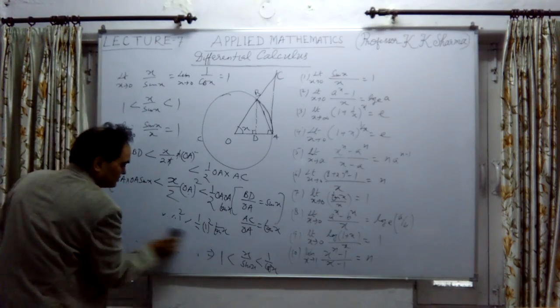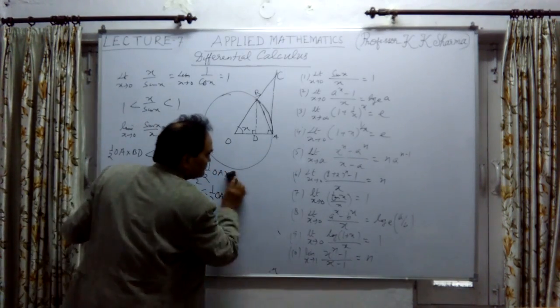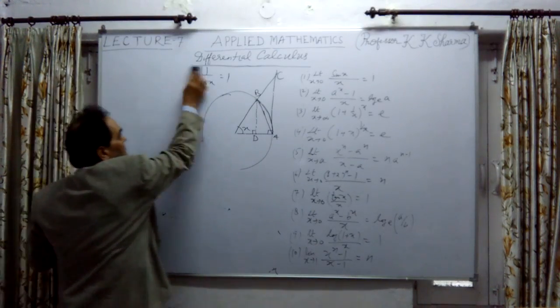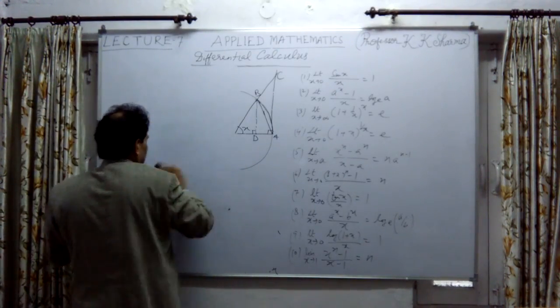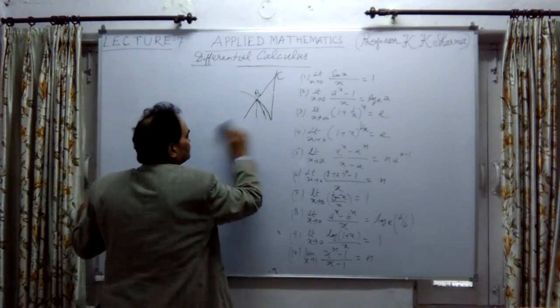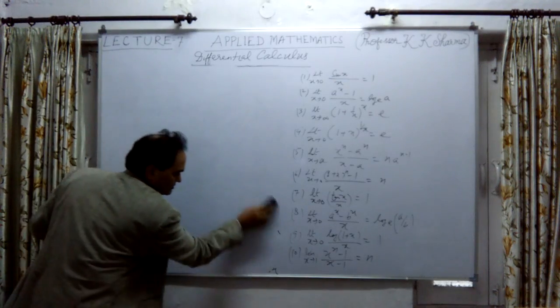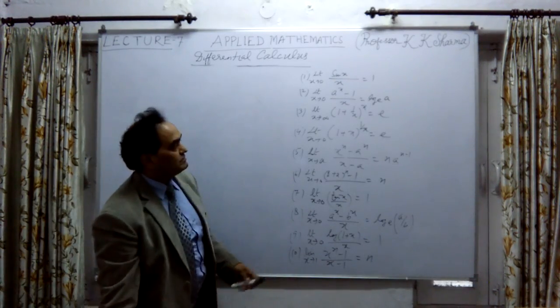So this is how we prove sin x upon x by taking the areas of this unit circle, or circle with radius 1. Now this is a very important result to be remembered by the students, that limit x tends to 0 of sin x upon x is 1. This is the first question which I have explained here. The first limit is evaluated.